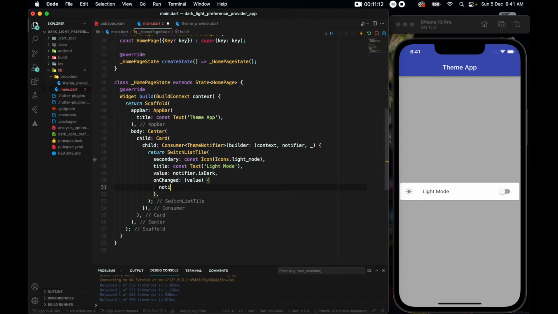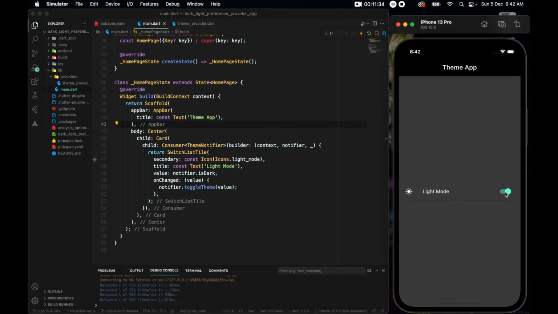So here I can write notifier.toggleTheme, and inside of which we pass the value that we're getting from here. Now if we save it, what is wrong? Alright, so wow, that is nice.